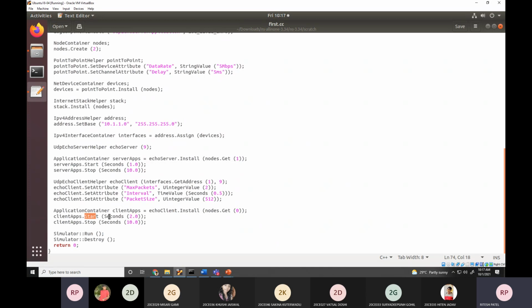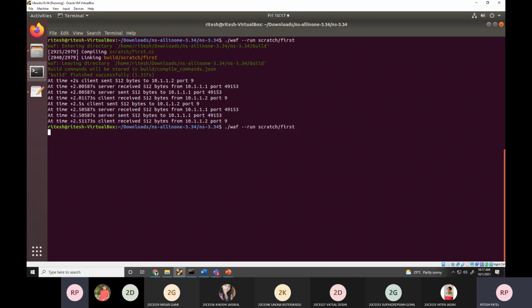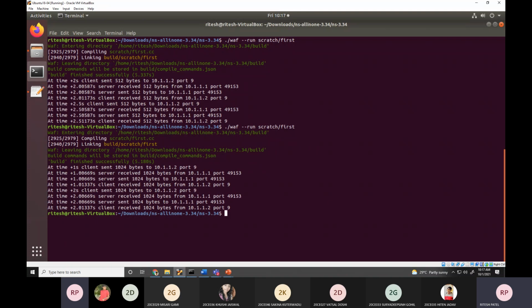Client app start at 2.0. If I change it to 1.0 over here, let me recorrect everything as it is. And instead of 1.0, I write 2.0. I write 1.0 plus 1 seconds. So if you change any line of code over here, you have to validate. કોઈ પણ પેરામીટર ચેન્જ કરો, વેલિડેટ કરો તમારા એન્ડ થી. એવું નહીં કે રેન્ડમલી વેલ્યુ લખો અને પછી વેલિડેટ ના કરો. રન થાય છે, that is not sufficient.